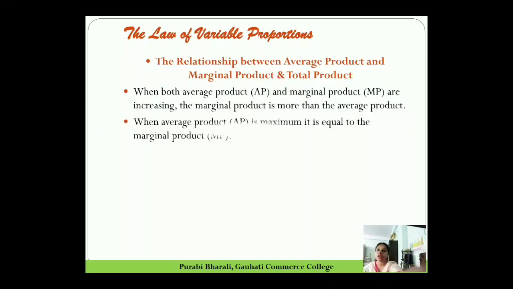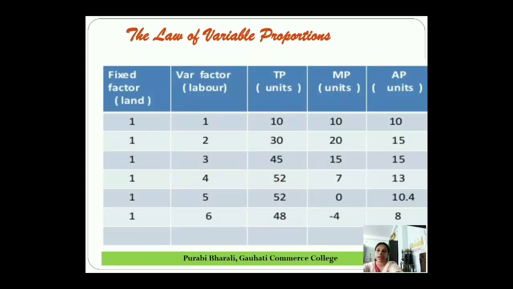Then the second relation is that when the average product is maximum, it is equal to the marginal product. When average product is maximum, it is equal to the marginal product. So we can see in the table again.